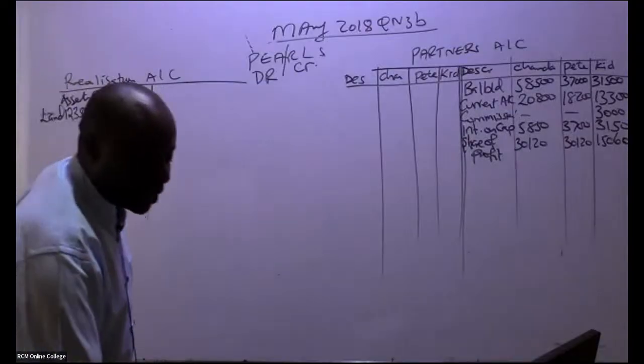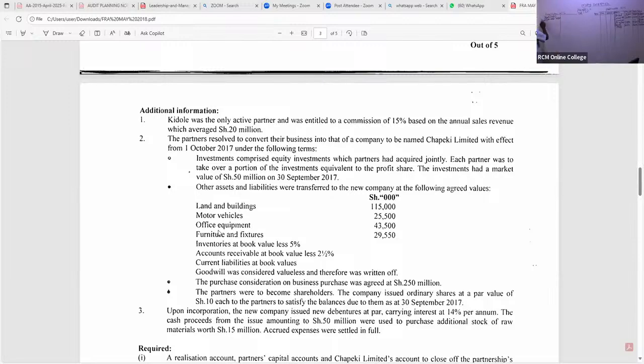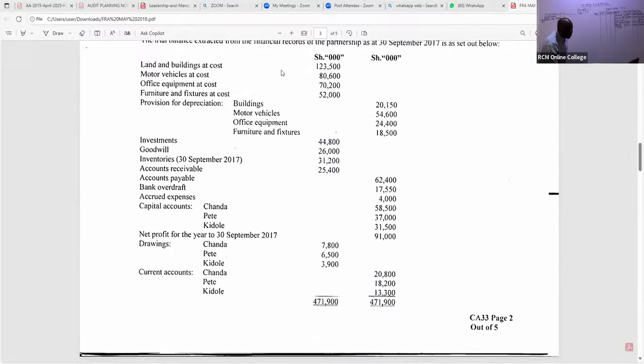The next one that was taken to the new company, my good students, is motor vehicles. So we go back to the net book value. The cost that we have here for motor vehicles is 80,600. Are you able to see the depreciation of motor vehicles? Motor vehicle depreciation is here.